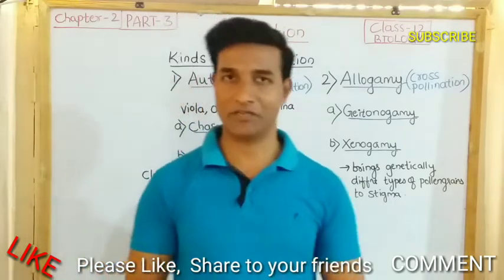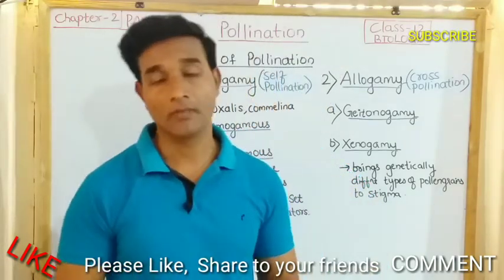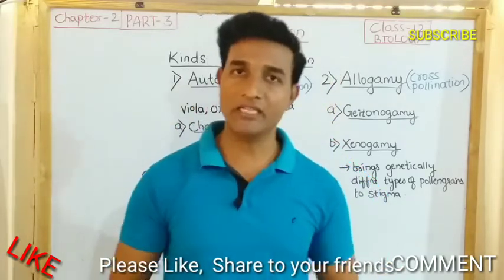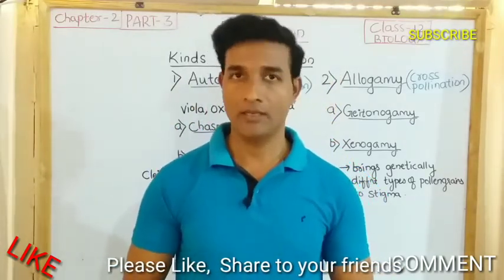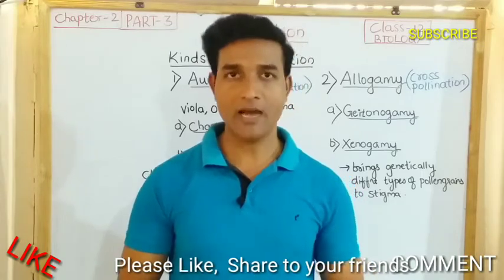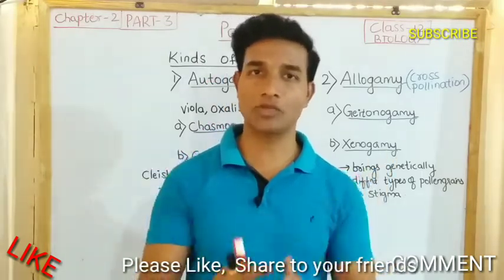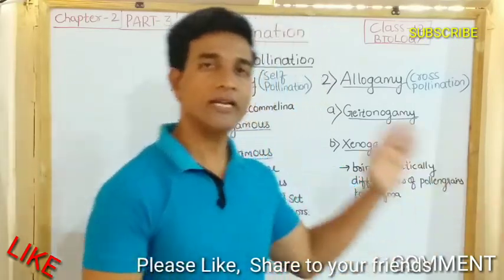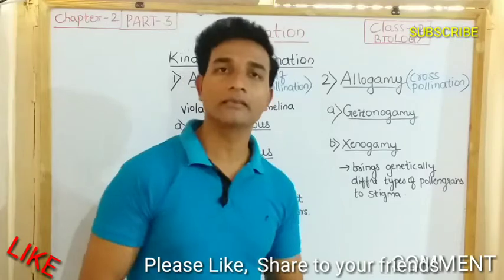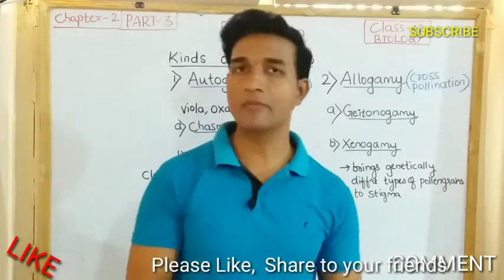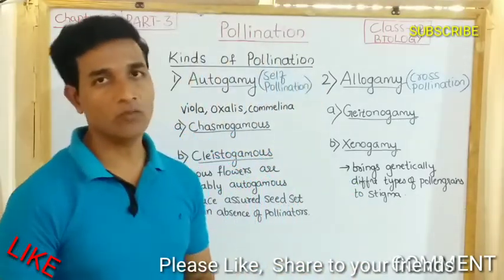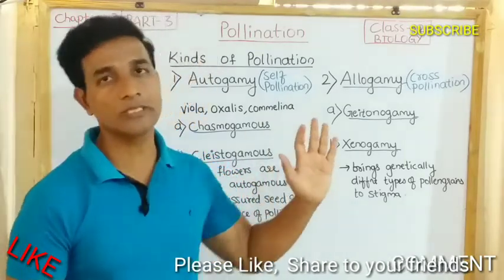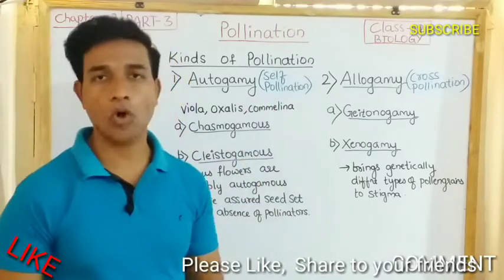So what is pollination? Before going to the definition, we know that the male gamete is produced in the pollen grain and the female gamete is produced in the embryo sac. Both are non-motile. Now, these two gametes have to come together for fertilization. So, pollination is one such mechanism where the male gametes reach the female gametes. Let us observe the definition of pollination. The transfer of pollen grains from the anther to the stigma is called pollination.